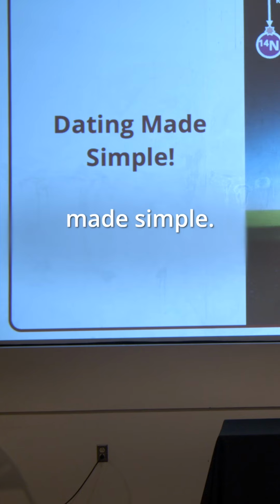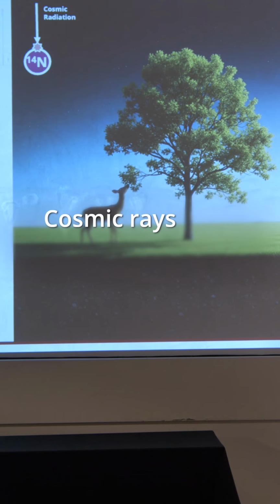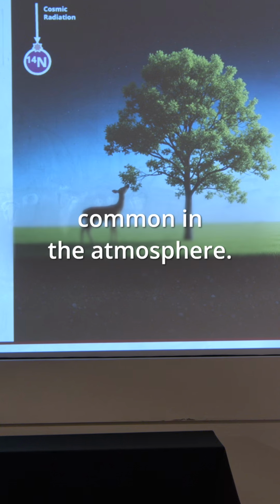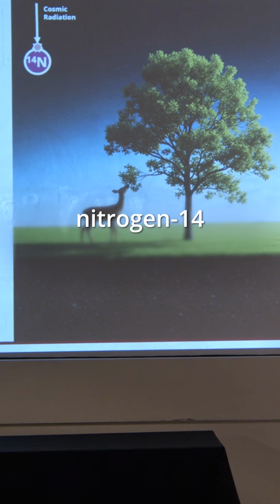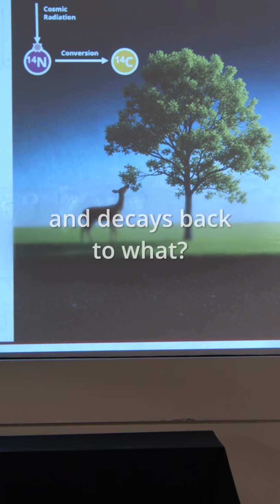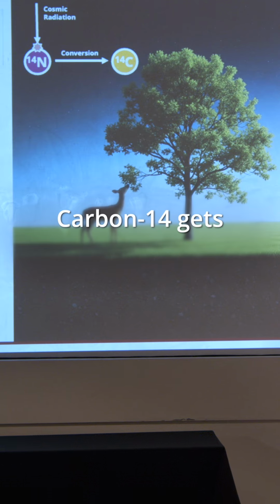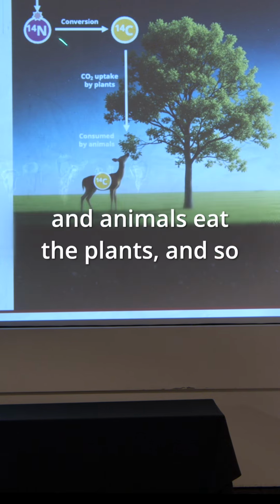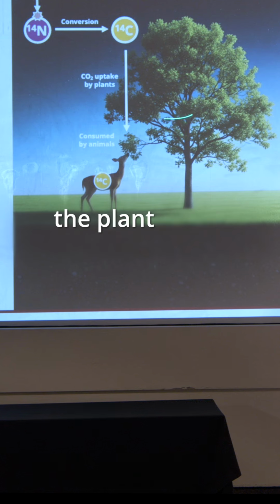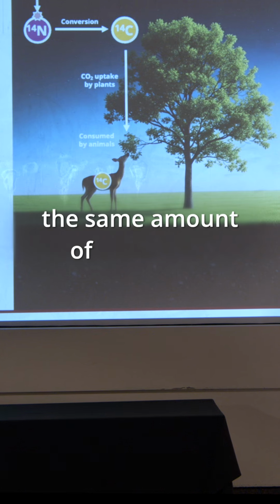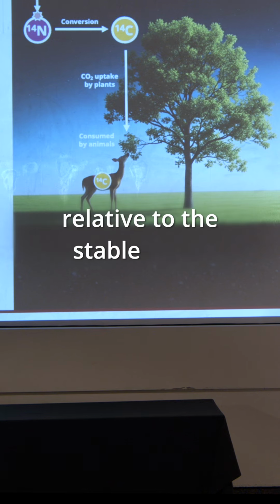Here's dating made simple. Carbon dating, sorry guys. Cosmic rays from space bombard nitrogen. Nitrogen is very common in the atmosphere. Cosmic rays convert the nitrogen-14 into carbon-14, which is unstable. It's radioactive and decays back to what? Nitrogen-14. Carbon-14 gets taken up by plants through photosynthesis, and animals eat the plants, and so the carbon-14 becomes part of the plant tissue and animal tissue in equilibrium in the same amounts.